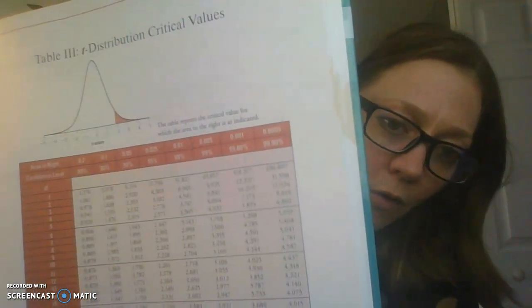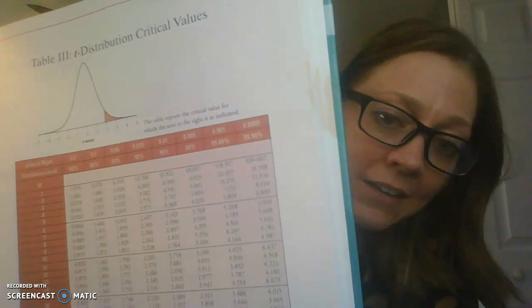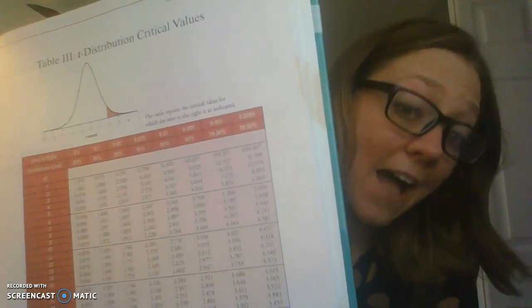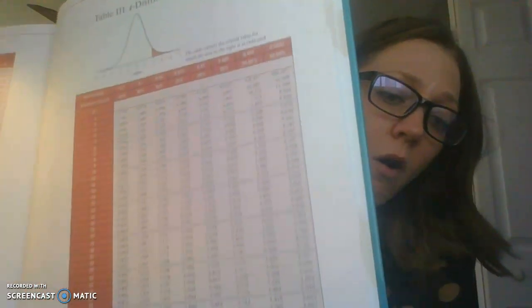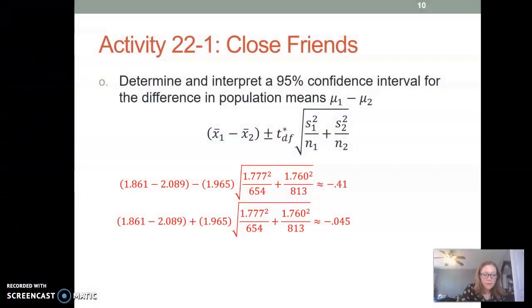It's like that second row. You're going to look at the 95% confidence level there, and then go all the way down to where the degrees of freedom is equal to 500, and then there is the value.